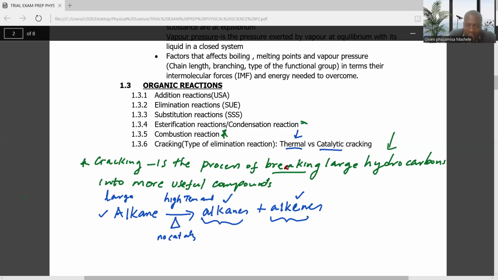Then this type of cracking is called thermal cracking. But if we use a very low temperature and pressure, but in the presence of a catalyst, this is called catalytic cracking.